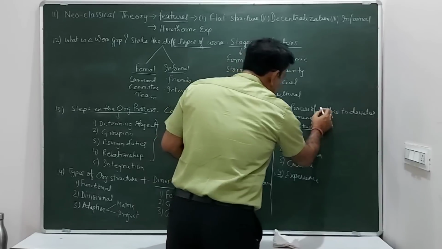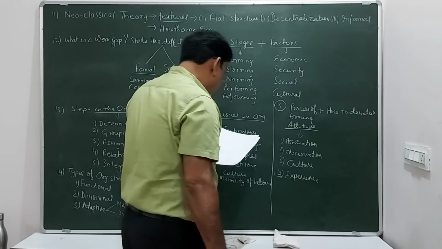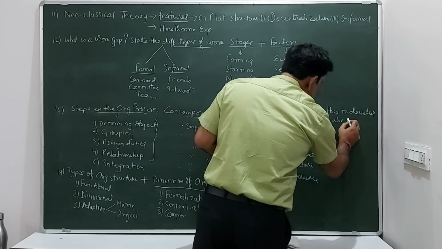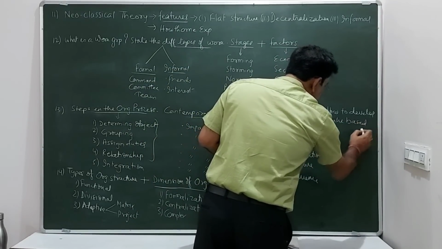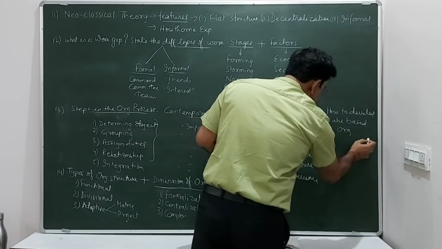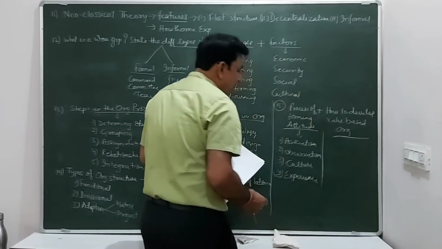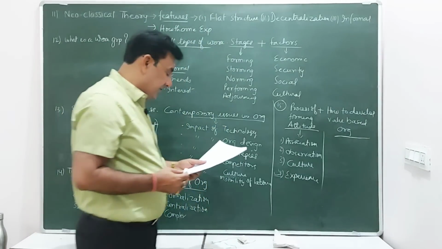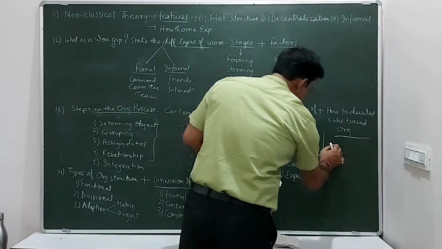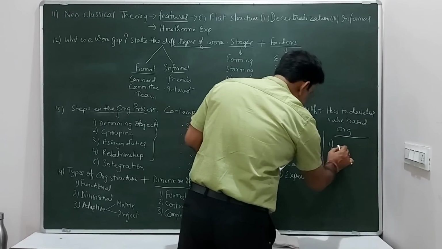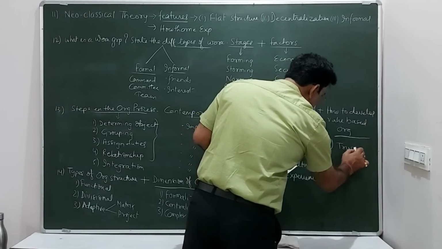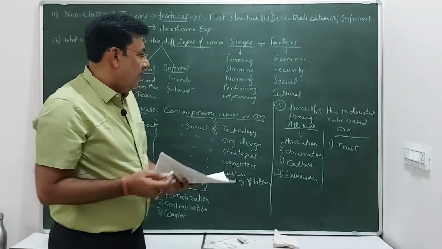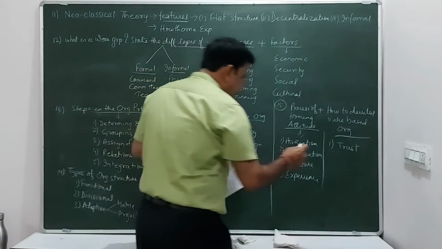You can combine these two questions here. How to develop a value based organization, where values are given more importance. You will hardly find this in this modern world. There are very few organizations. So basically, to develop values in the organization, you need to have trust in your employees. This is the first criterion to develop a value based organization.